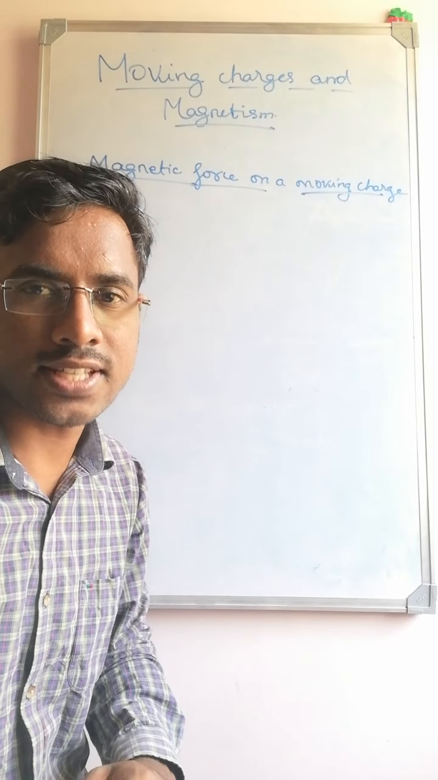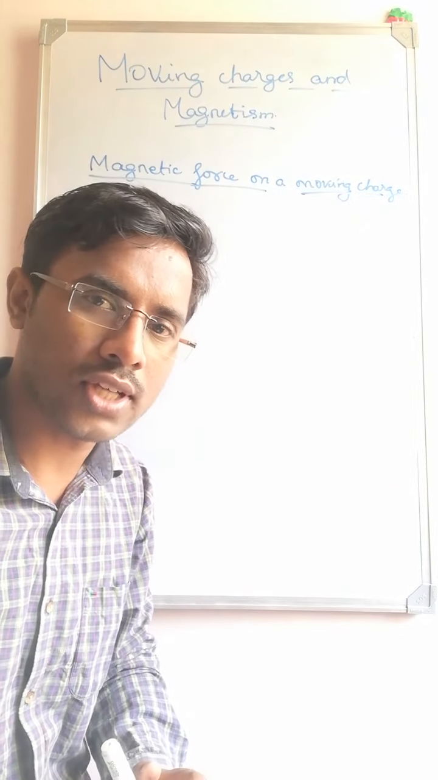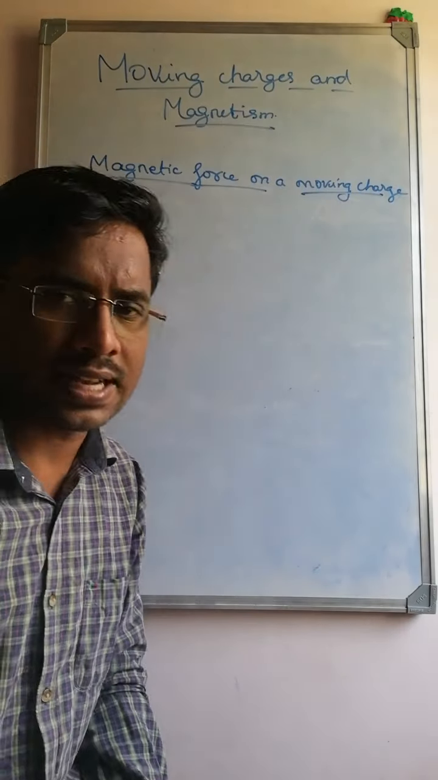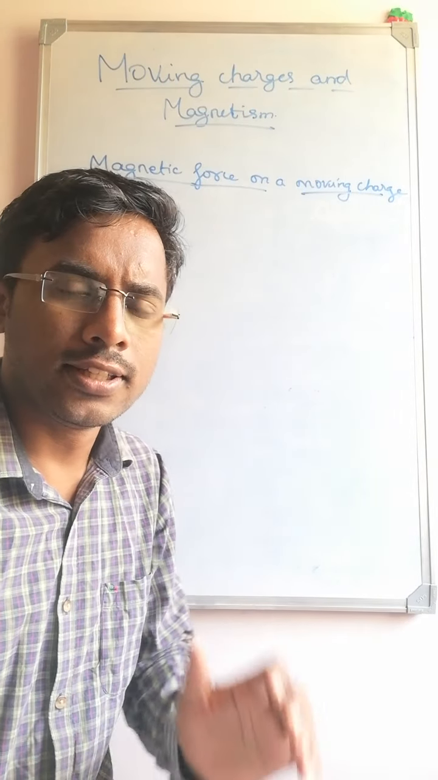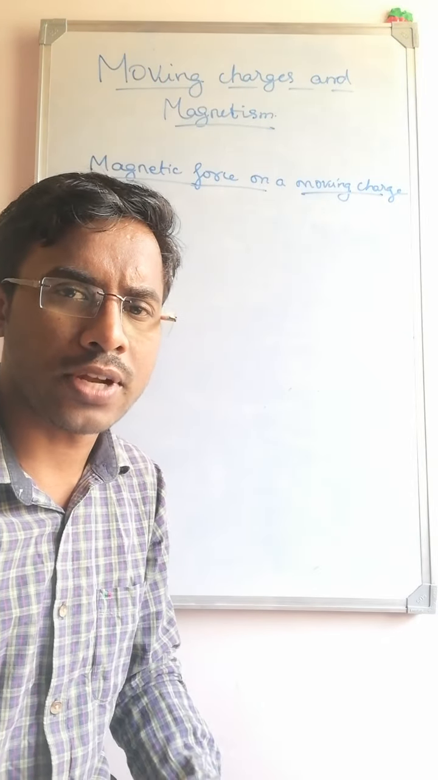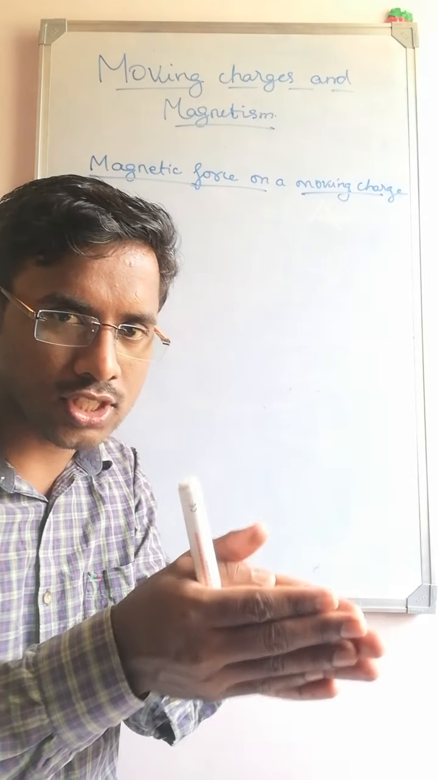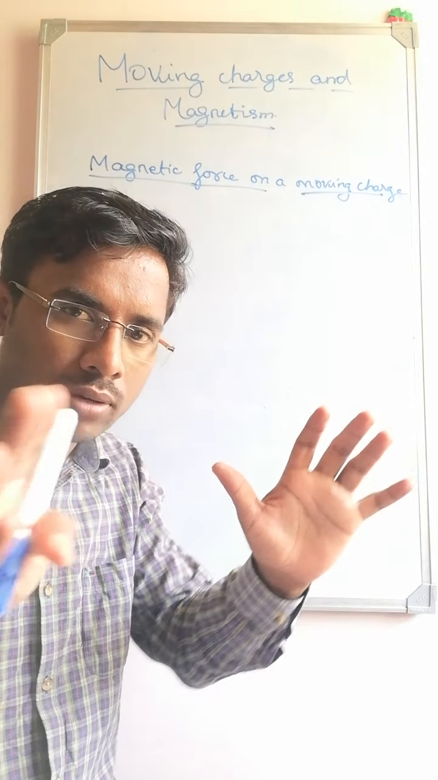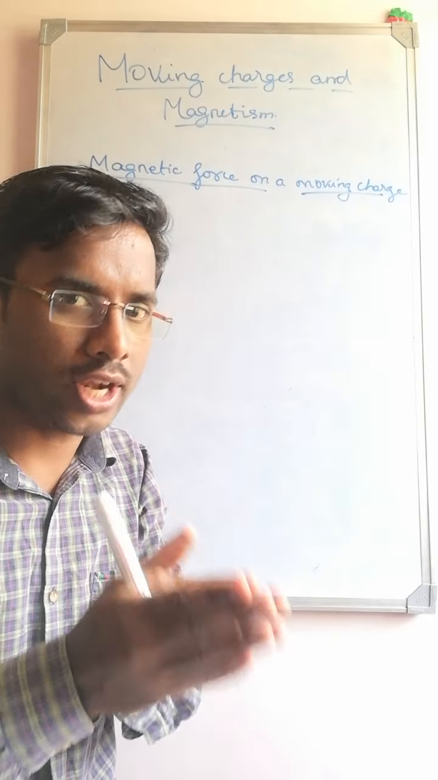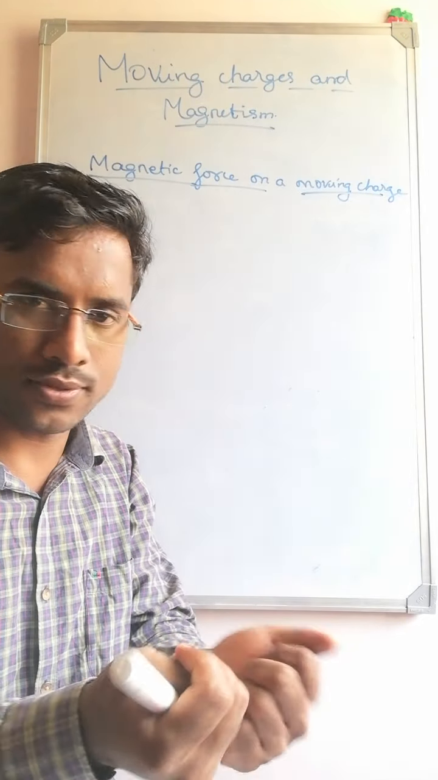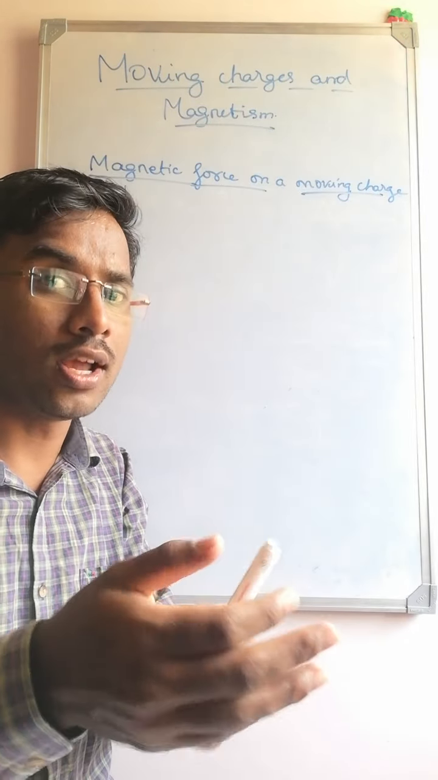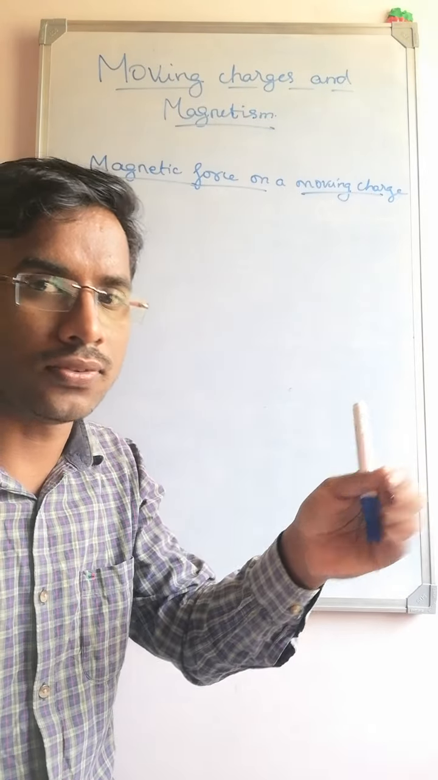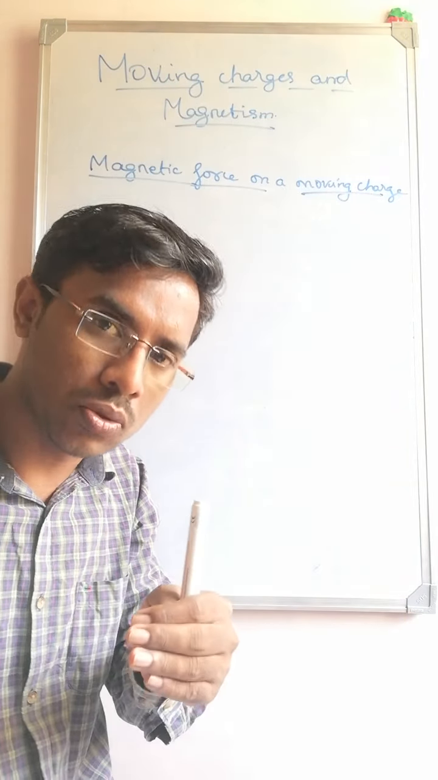In this video, I'll be discussing the magnetic force on a moving charge. In the previous classes, you have studied that the presence of an electric field is due to the presence of a charge. If there is a charge, there will be an electric field around that charge, depending upon what kind of charge. If it is a positive charge, the electric field comes away from the charge. If it is a negative charge, the electric field comes towards the charge.